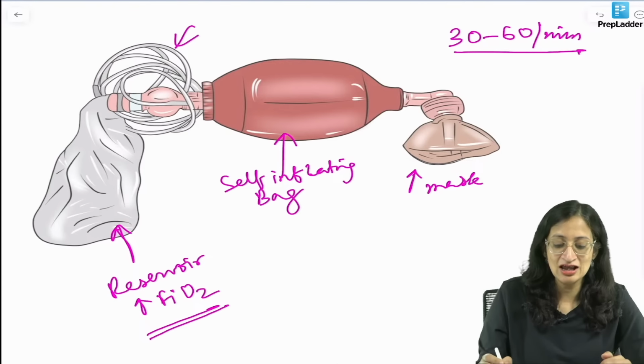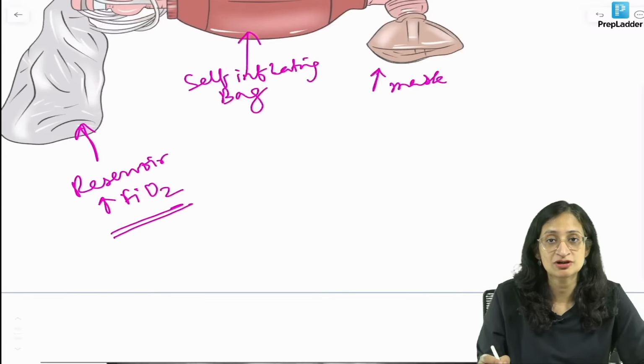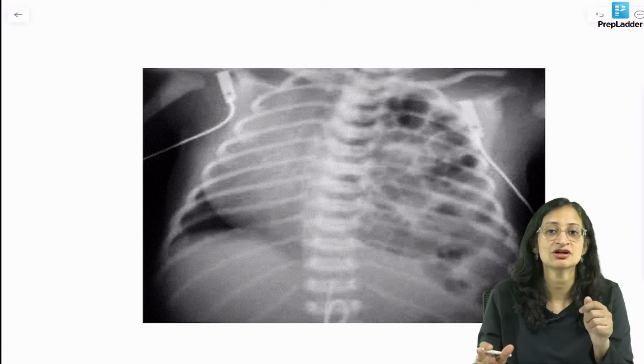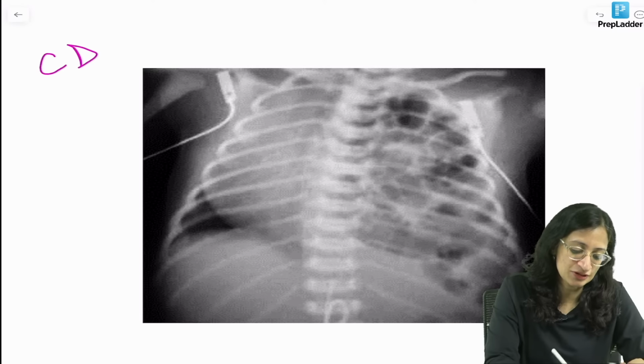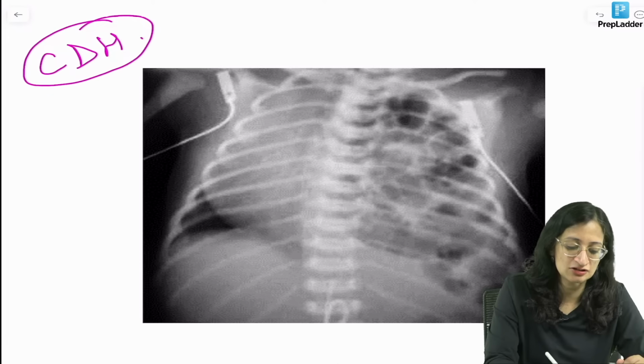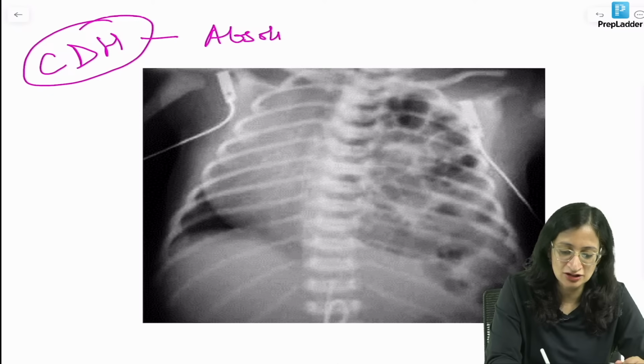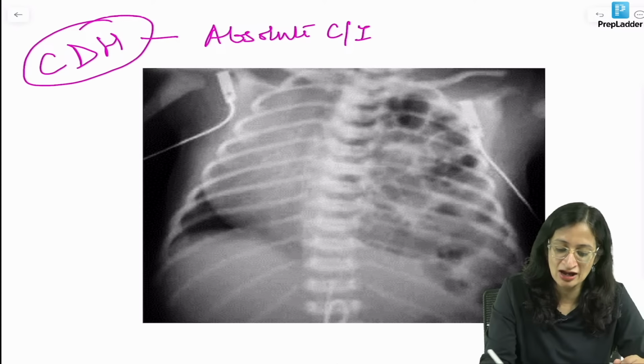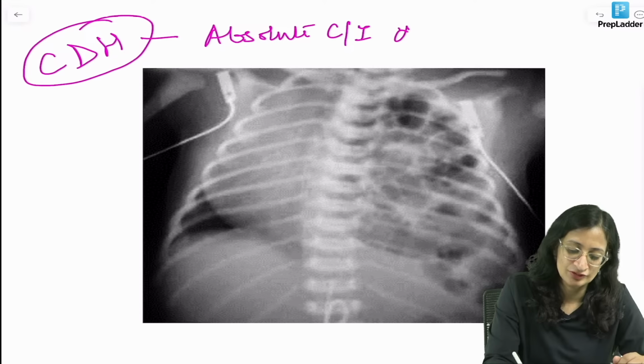Okay, and an absolute contraindication of positive pressure ventilation, of course, is this, which is a spotter, has come multiple times, can come again definitely. So this is a typical X-ray showing congenital diaphragmatic hernia, which is an absolute contraindication for bag and mask ventilation.